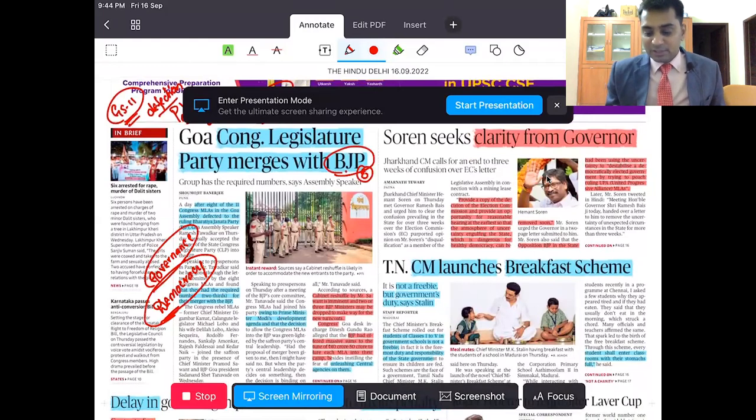Now, Hemant Soren seeks clarity from the governor. This can be related to the disqualification of members of legislature.